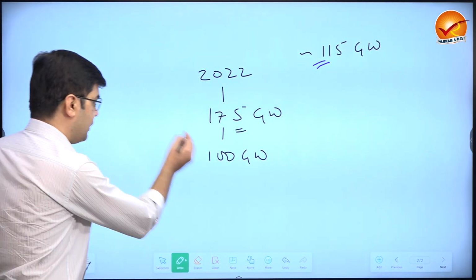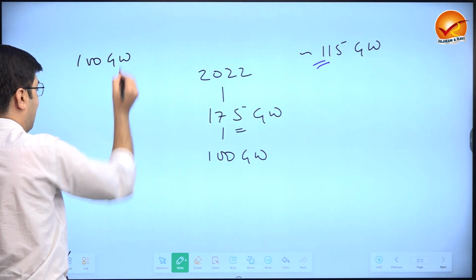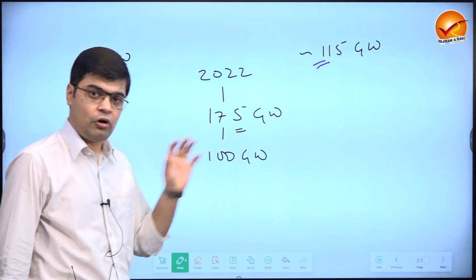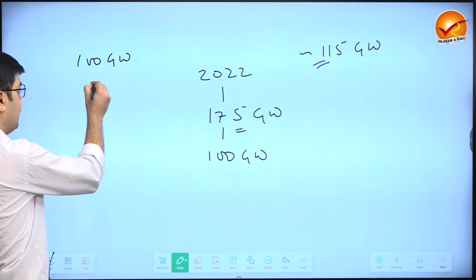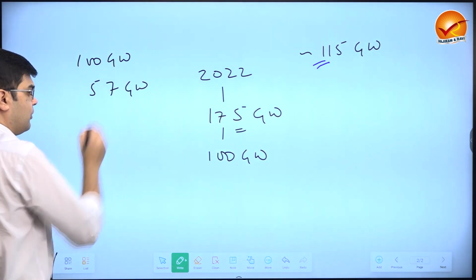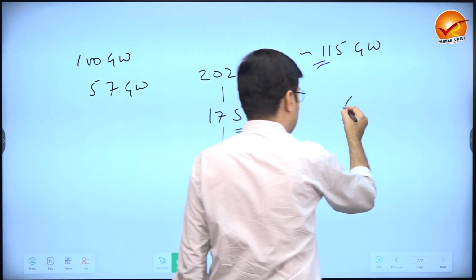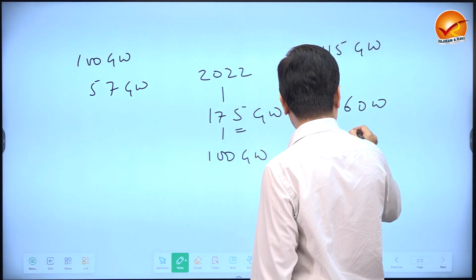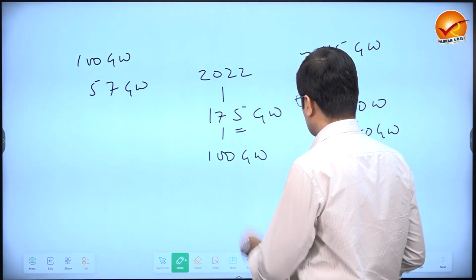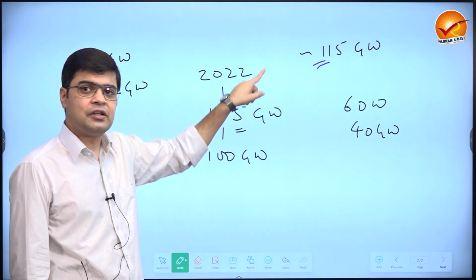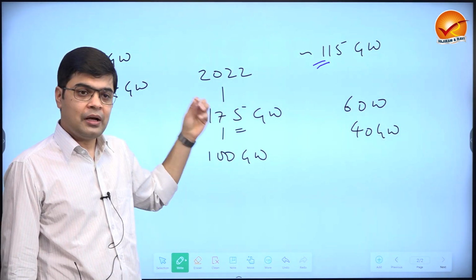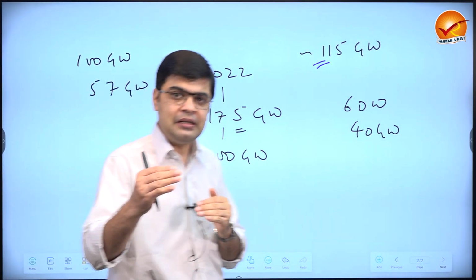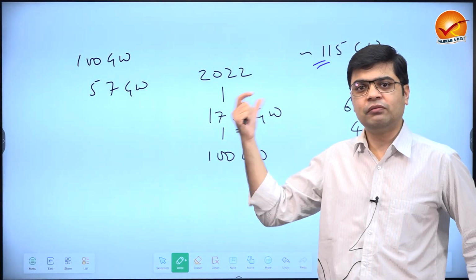The target for solar is 100 gigawatts, and the total installed capacity with solar is approximately 57 gigawatts. For wind, the target was 60 gigawatts, and the installed capacity at present is approximately 40 gigawatts. So if I look at the target that we had set for 2022, this target looks almost impossible, or very unlikely that we will be able to achieve it.